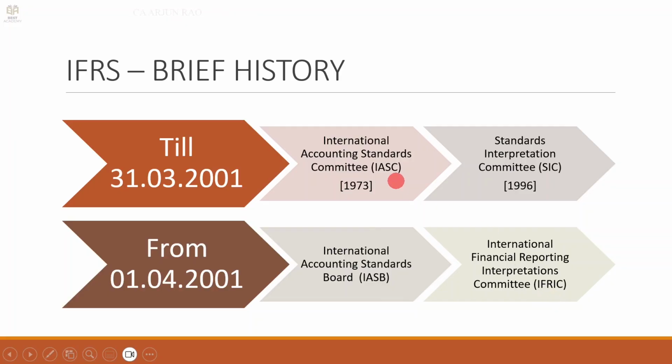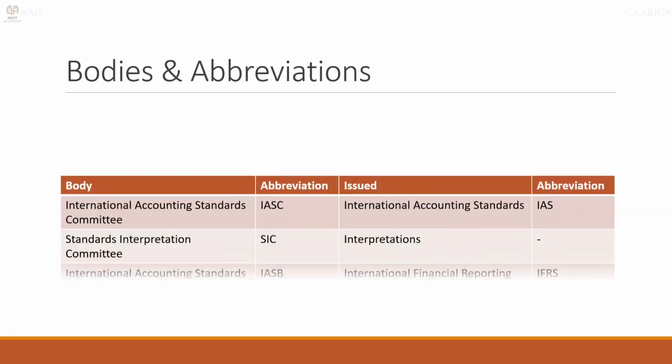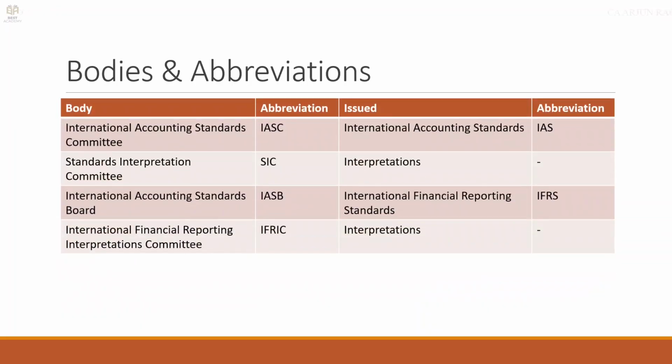So what does IASC issue? It issues accounting standards in the international context. Same way IASB. SIC used to issue interpretations, IFRIC now issues interpretations. So there is a specific term for the accounting standards issued by IASC.